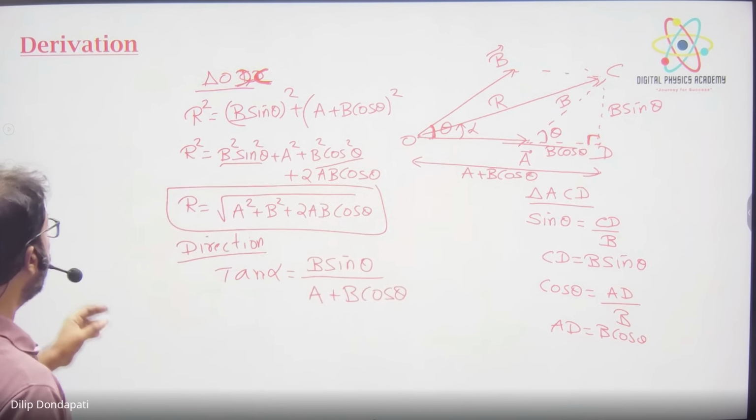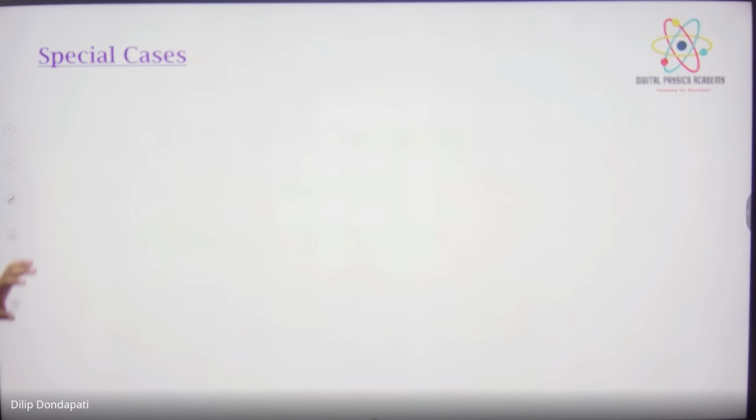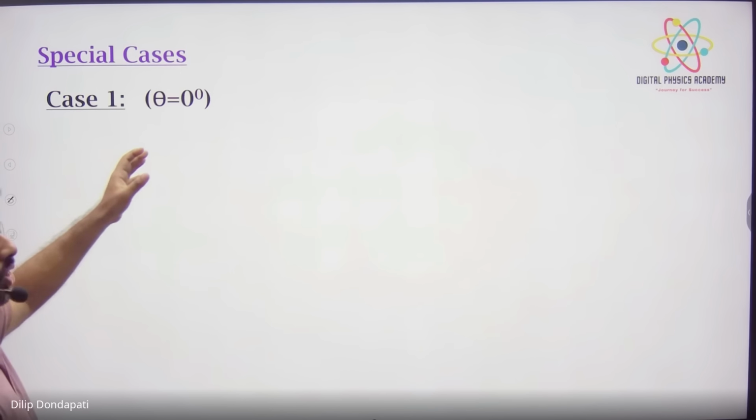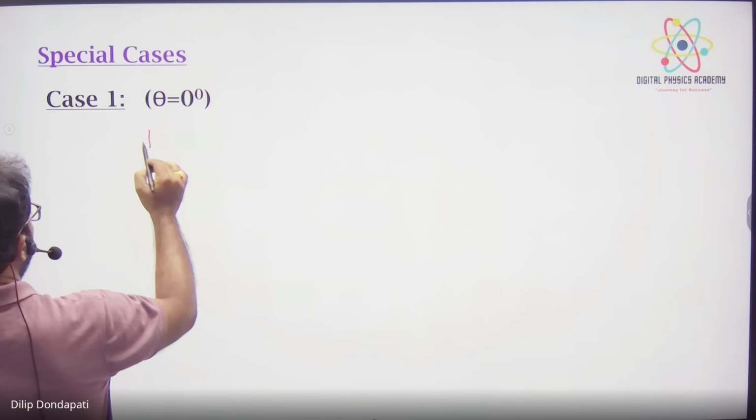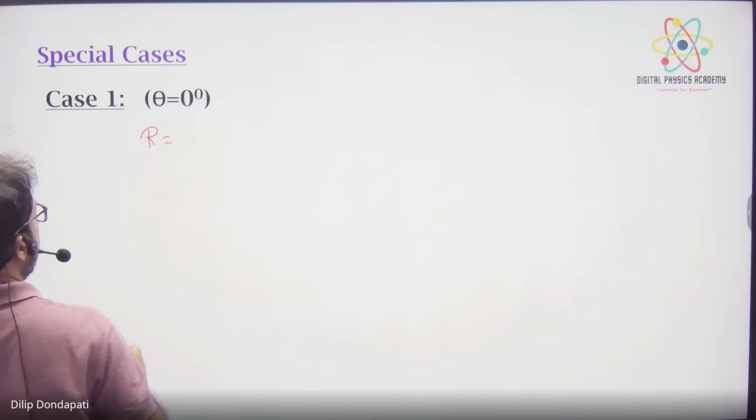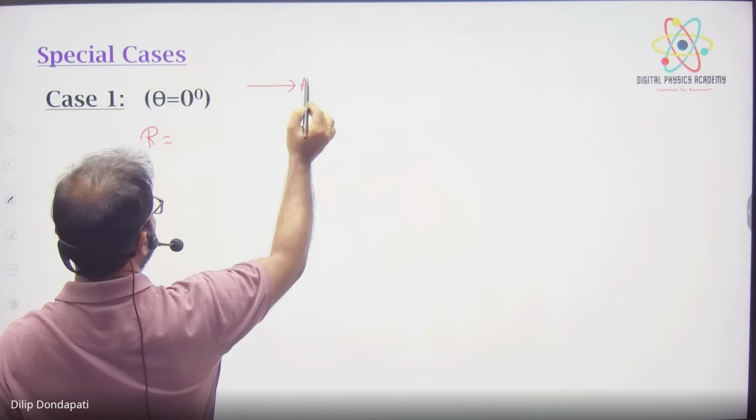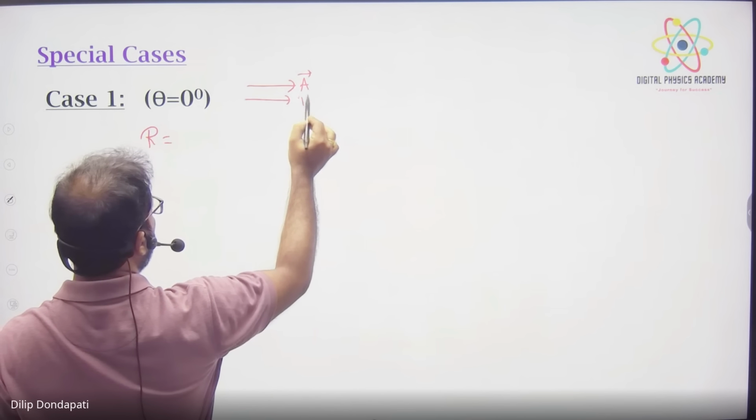Now we'll see the special cases. Special case: when theta is 0 degrees. Tell me, when theta is 0 degrees, what is the R value? It means the two vectors are in the same direction. They are called parallel vectors also.